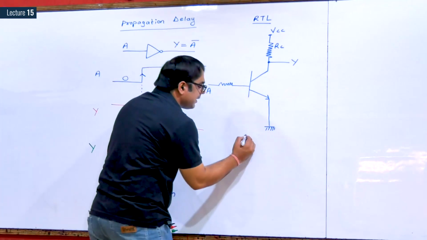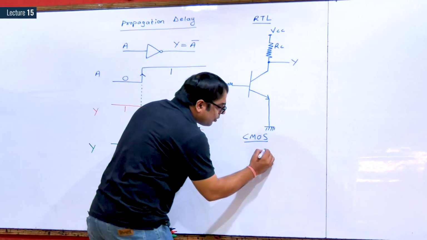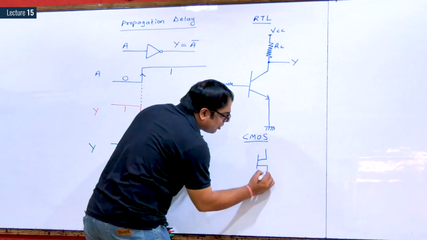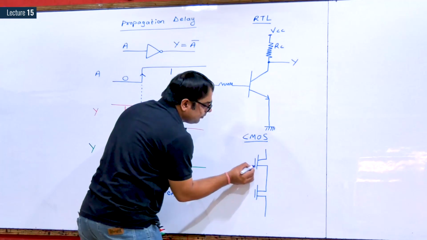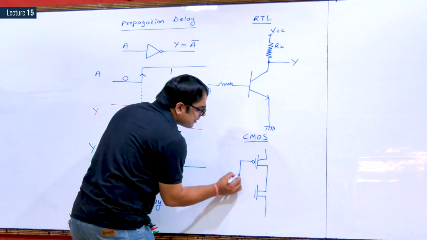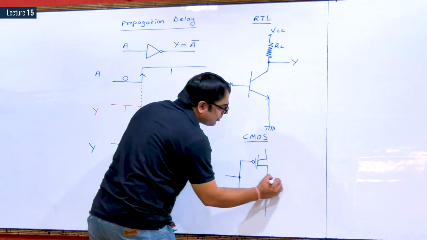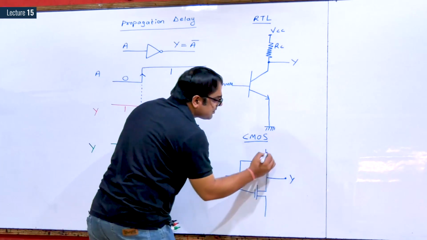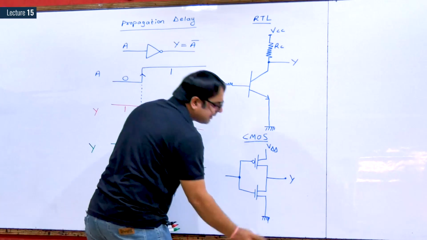If, for example, I want to draw using CMOS, CMOS consists of PMOS and NMOS, like this. This is the circuit of a NOT gate in CMOS logic. This output is Y, this is supply VDD, and this is your ground.